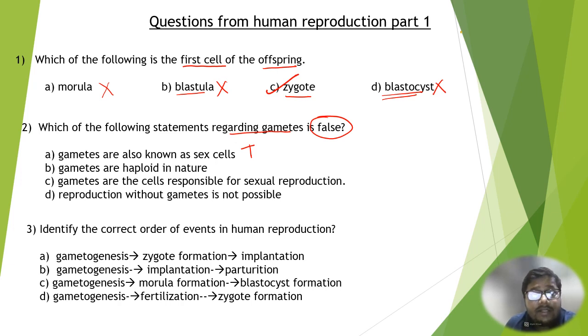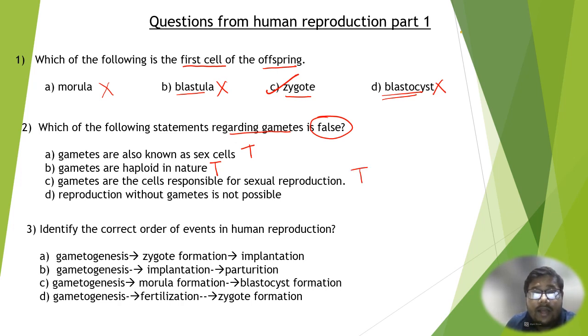Gametes are haploid in nature. Very true. Gametes are haploid in nature, while the rest of the body cells are diploid in nature. Gametes are the cells that are responsible for sexual reproduction. Yes, for sexual reproduction to occur, gametes are needed. In most cases, this is also a true statement.